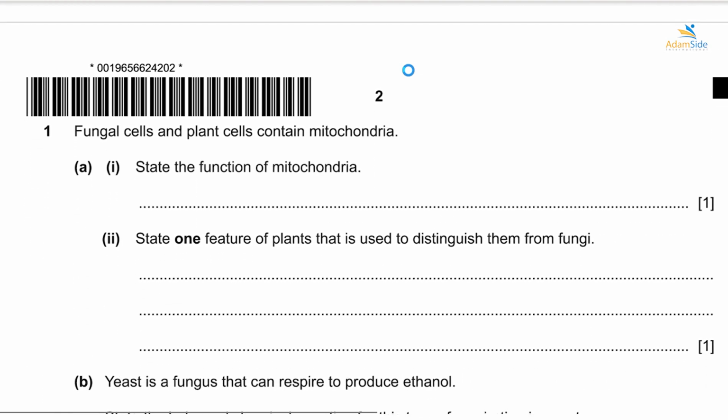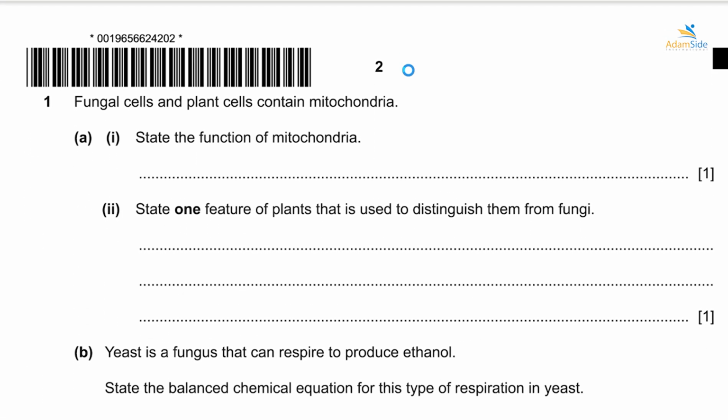Okay, so the first question here says, fungal cells and plant cells contain mitochondria. State the function of mitochondria. Alright, so mitochondria is one of the organelles that we find in a cell. It is an organelle in which aerobic respiration takes place. We know that respiration is a process that gives energy for different processes within the cell. But this energy will be made inside what? The mitochondria. So we'll say that the function of mitochondria is aerobic respiration.